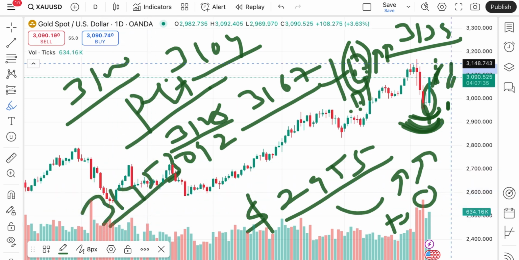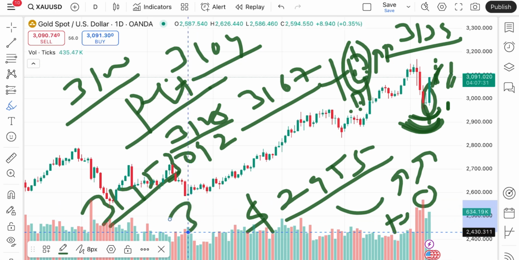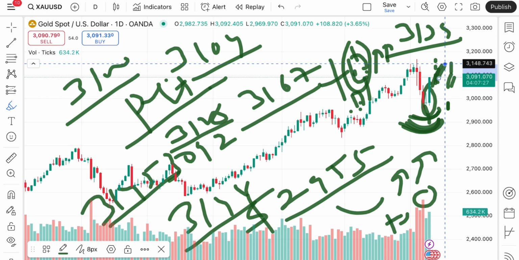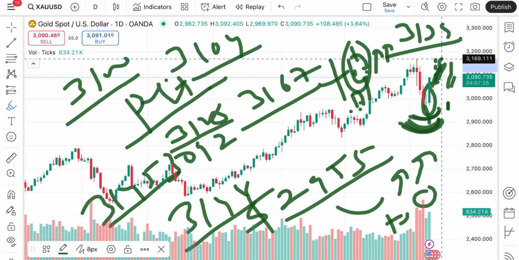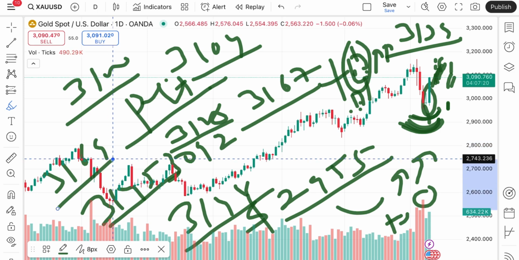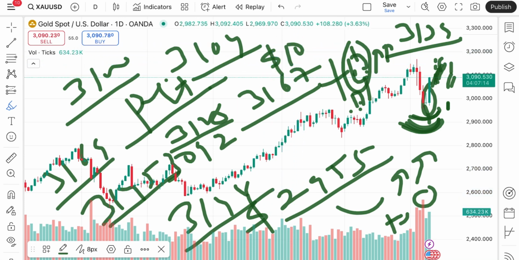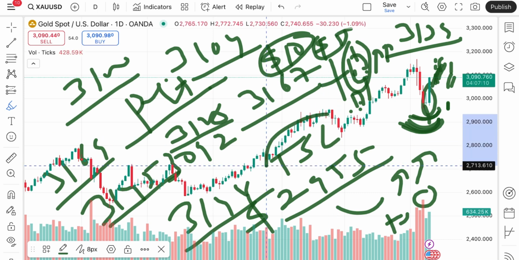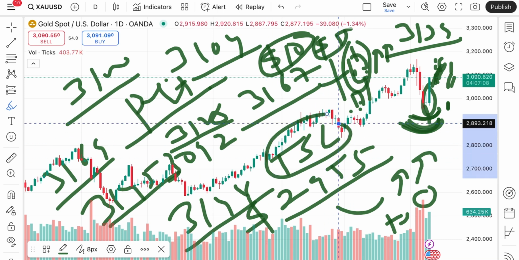If the price moves above that level, chances of going further upside are there towards 3148. Keeping that in mind, there is a higher chance that it can go further upside from 3148 towards 3169. Once the price sustains above this level, we can see further upside movement. If the price moves above this level, you can trail your SL by $10 or $5, so you can capture a big upside movement if the price sustains above this level.